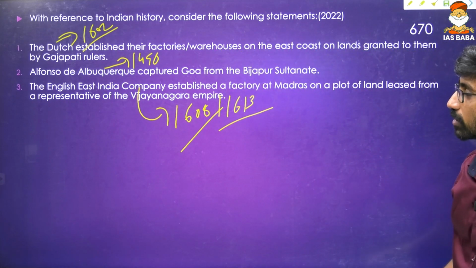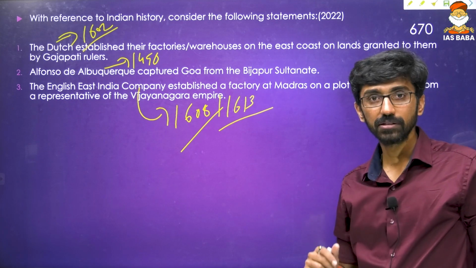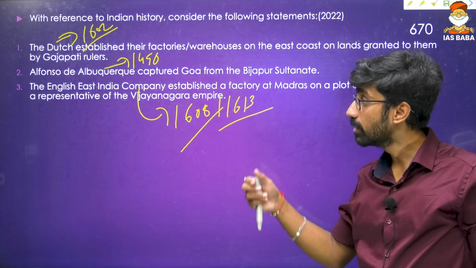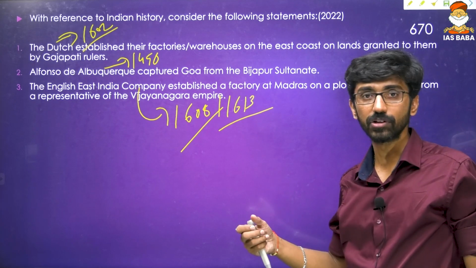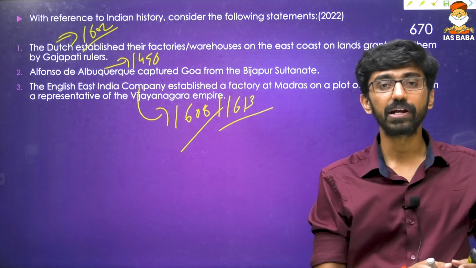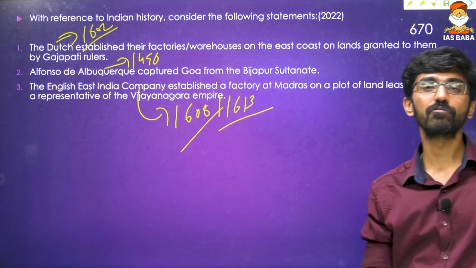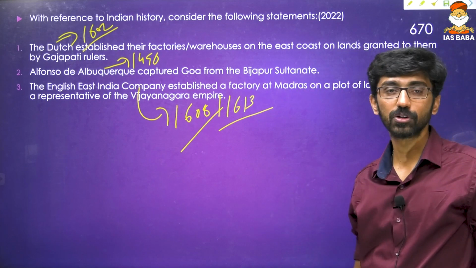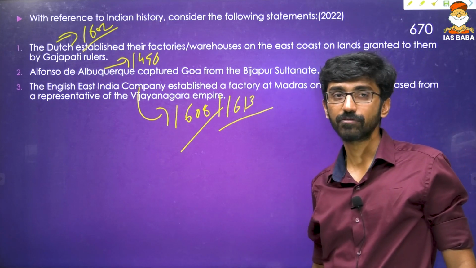Now Gajapati rulers, I think Gajapatis are one of the contemporaries of the Vijayanagara empire. Gajapati rule, I think, ended even before the Dutch came to India. The Dutch came in the 17th century, but the Gajapati rulers ended way back by the 1550s itself. The actual date is 1541, by the middle of the 16th century the Gajapati rulers of Odisha ended. We'll look at who the Gajapati rulers are, who their major founders are and everything.